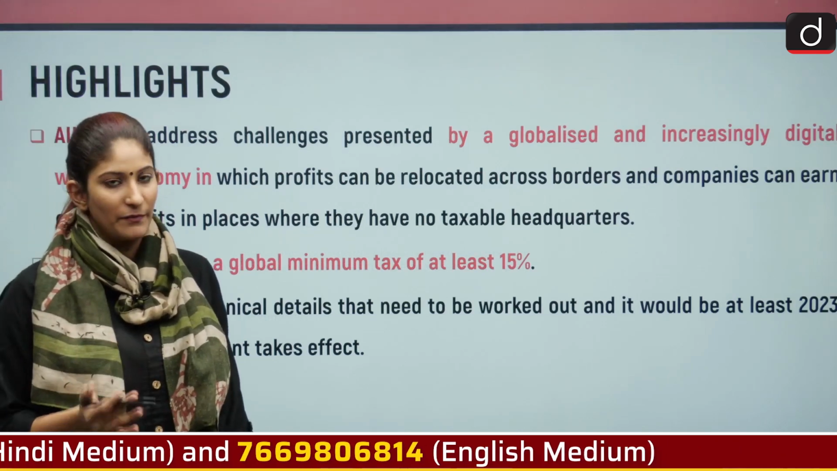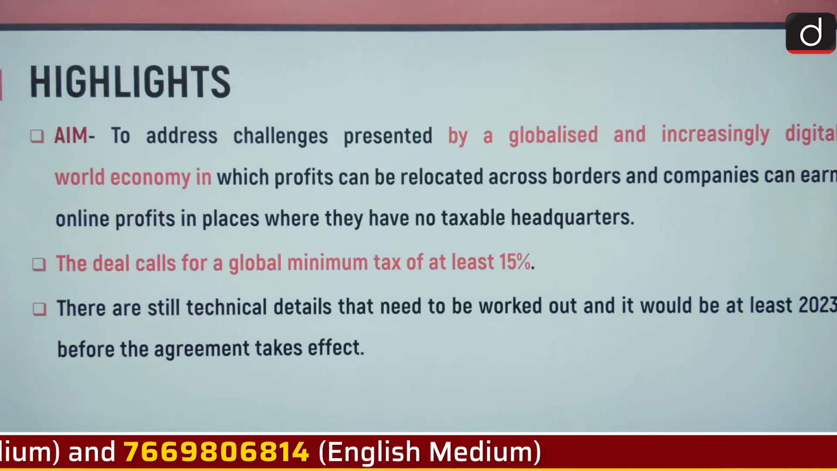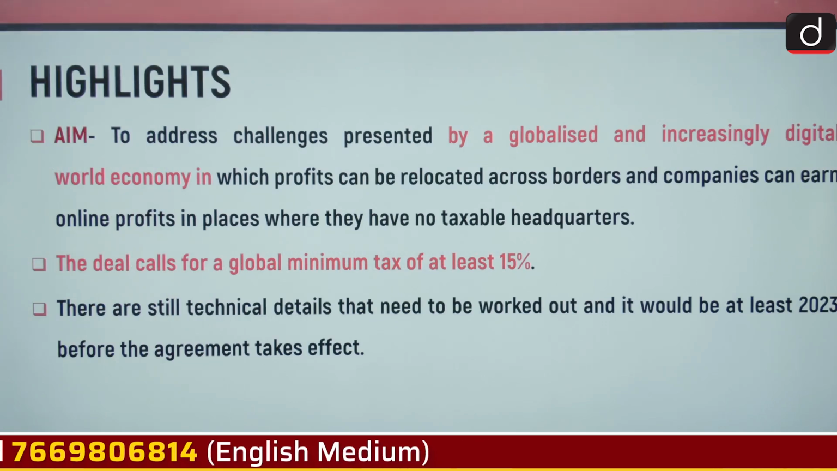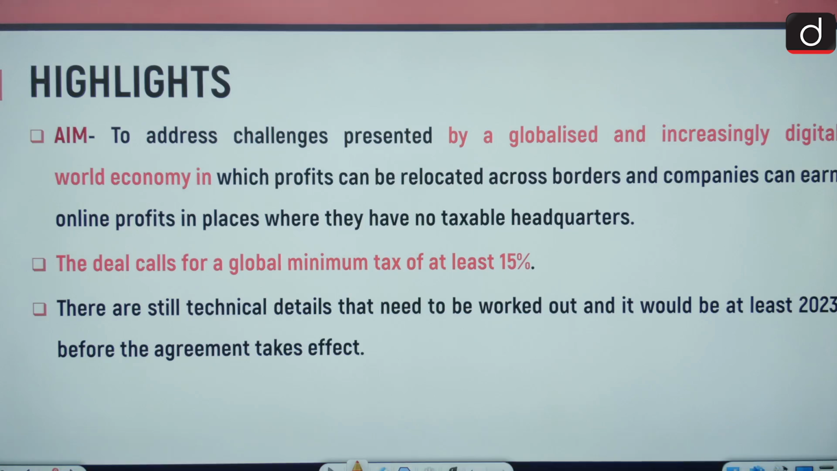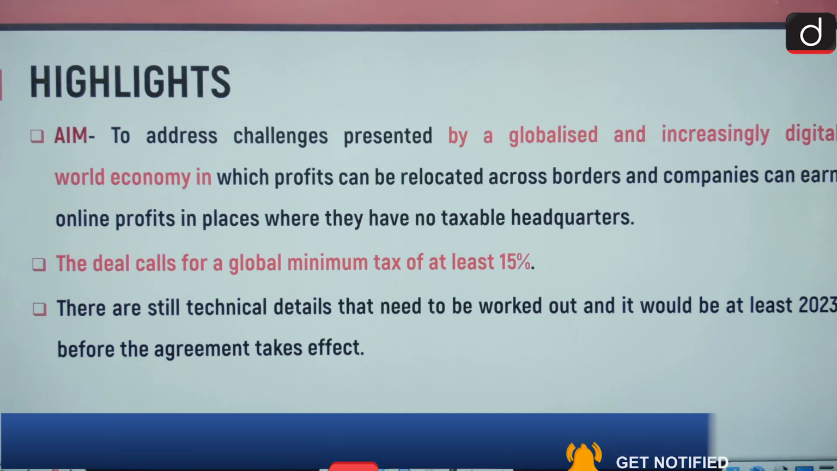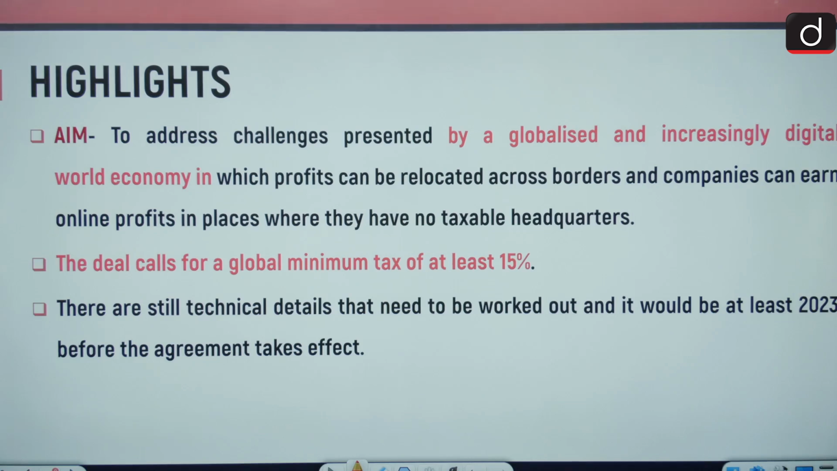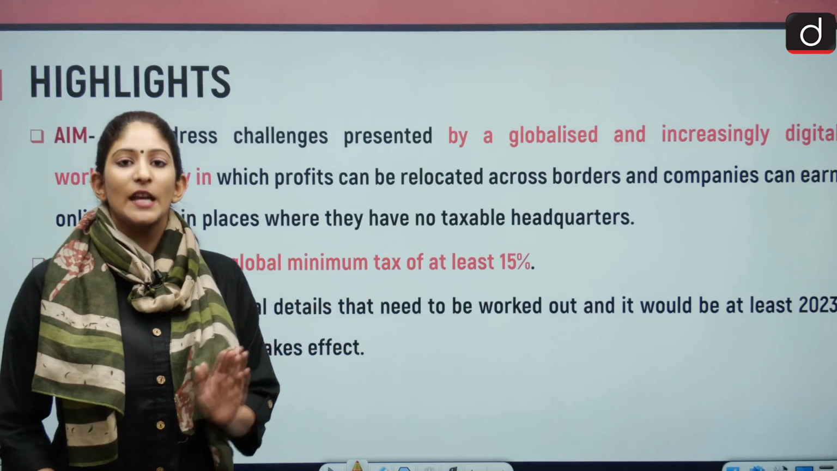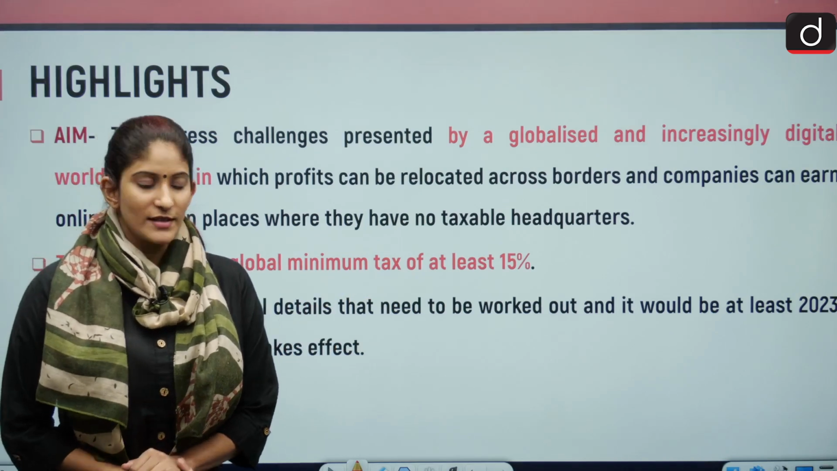Highlights step by step. First highlight is the aim. It is to address challenges presented by a globalized and increasingly digital world economy in which profits can be relocated across borders and companies can earn online profits in places where they have no taxable headquarters. So, in order to understand the aim of it, I'm just going to give you an example.